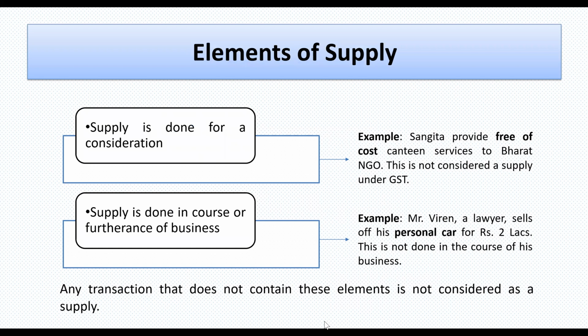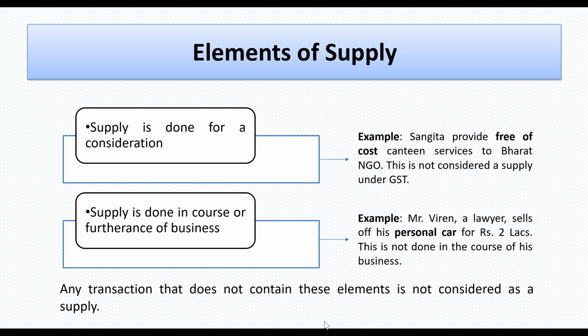Now the next slide is elements of supply. Like, supply is done for a consideration. Supply is done for a consideration means, here is an example, like Sangeeta provides free of cost canteen services to Bharat NGO. This is not considered as supply under GST because there is no consideration in this transaction, and the exception given in the law also doesn't cover this situation. The exception is when the activities are covered under Schedule 1, then only without consideration also that would be covered under supply. But these services which Sangeeta is providing are not covered in Schedule 1.